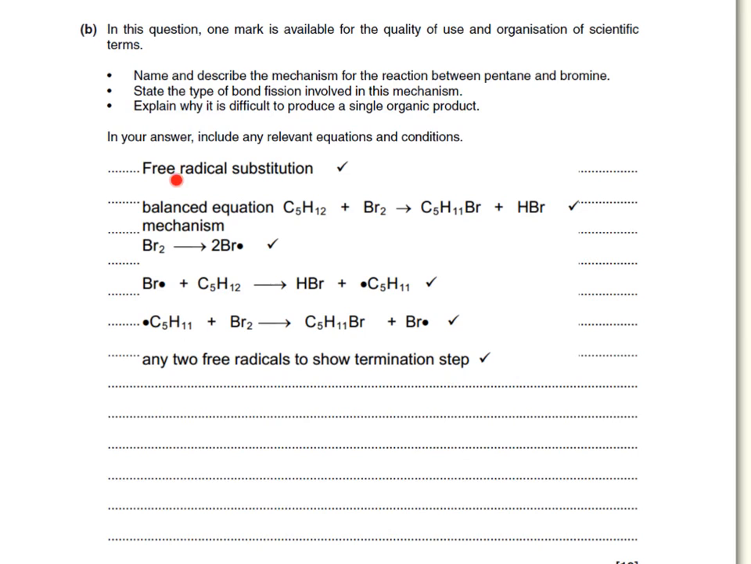The name of the mechanism is free radical substitution, and again a reminder, alkanes will only react via free radical substitution. And then the balanced equation, the question did actually ask us for the reaction between pentane and bromine, and hence we've got to make sure we've actually included here pentane and not any other alkane with bromine. The overall equation is given to us over here. Pentane plus bromine will give bromopentane plus hydrogen bromide.